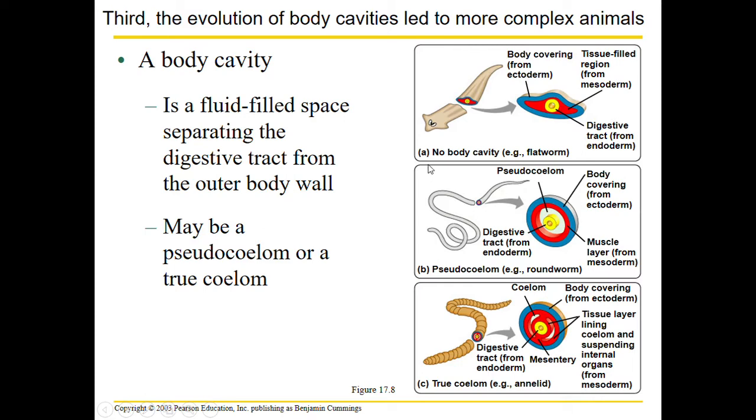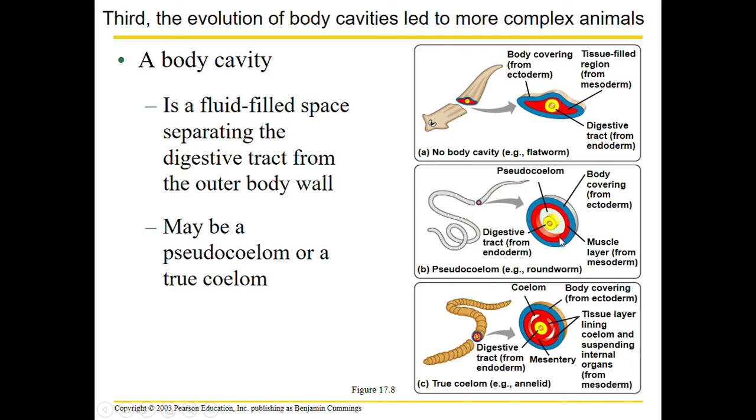True coeloms, like what we have, you have it lined on both sides down here of the mesoderm. So in our abdominal pelvic cavity with our digestive system in the middle, there's a lining around that, whereas in a pseudocoelom, you don't really see this lining that you see down here.